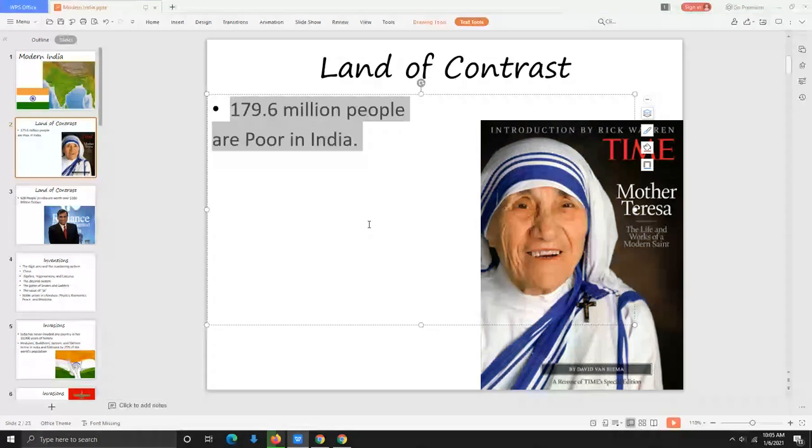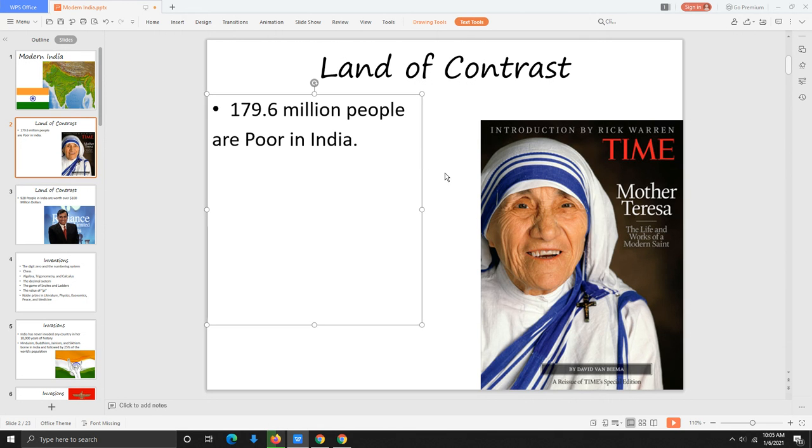You'll see over there in the picture on the right-hand side, that is Mother Teresa. She was declared a saint after her death for her work in helping out the poor in India.